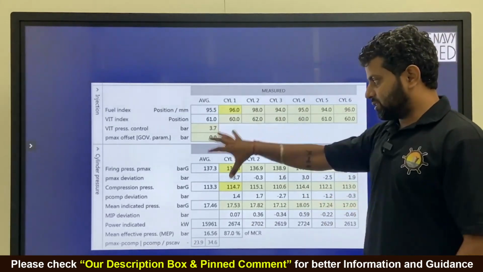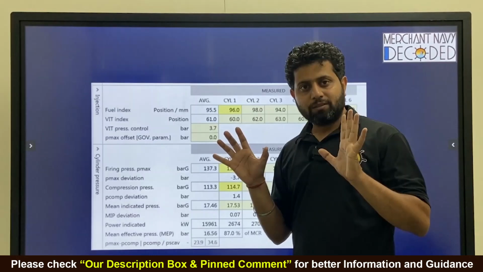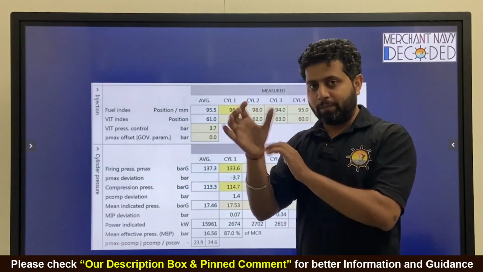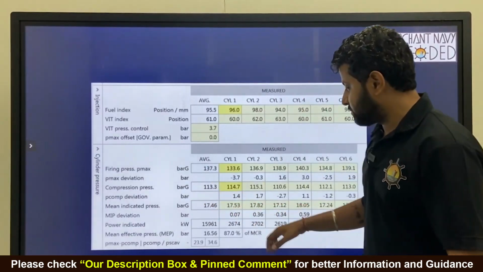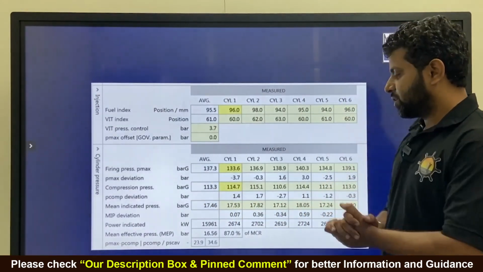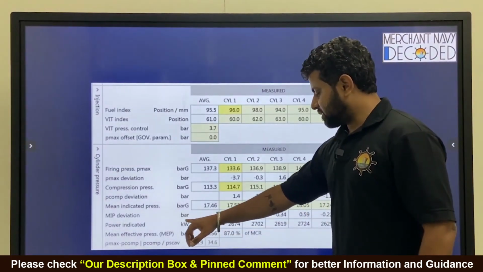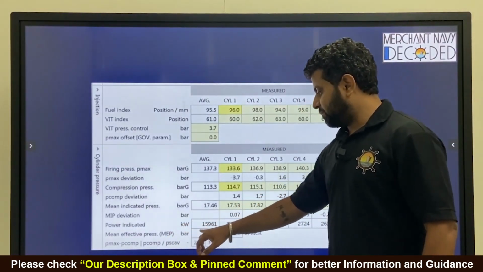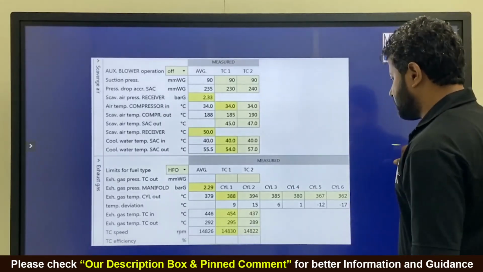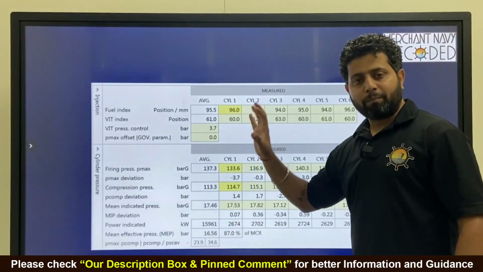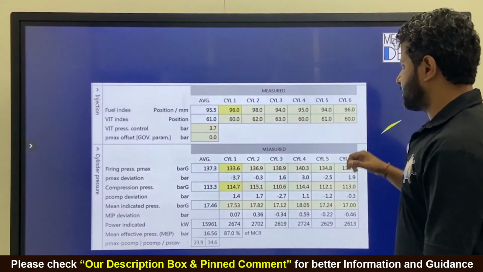Here the drawing, they do not need the power card. They have calculated it themselves. This is the PMI monitor I am talking about. Copied, they calculate themselves and put it over here. No planimeter. They have calculated the mean indicated pressure, the indicated power, and also the mean effective pressure over here. Copied. Chalo, move ahead. That is brake horsepower. Everything has been calculated from the power measuring indicator itself, the PMI monitor.